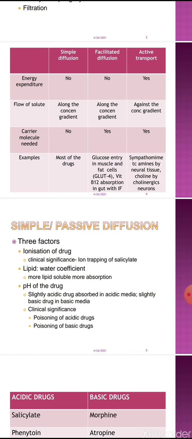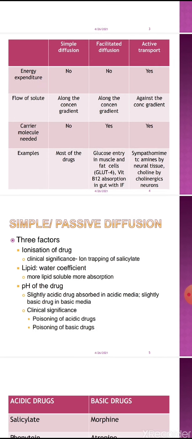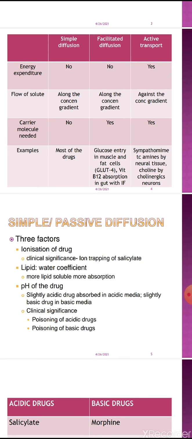Because of this, you might have noticed that after taking aspirin, especially on an empty stomach, it causes irritation of gastric cells. It causes gastric acidity. The second factor which affects simple or passive diffusion is the lipid or water coefficient. The drug which is more lipid soluble has more absorption.